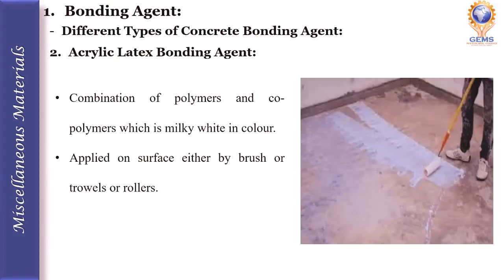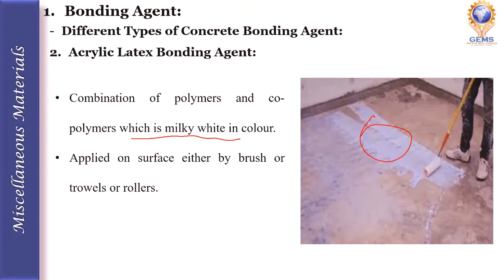The second material is acrylic latex bonding agent. This agent is primarily used to bond fresh concrete with the surface of old concrete. It is a combination of polymers and copolymers, milky white in color.